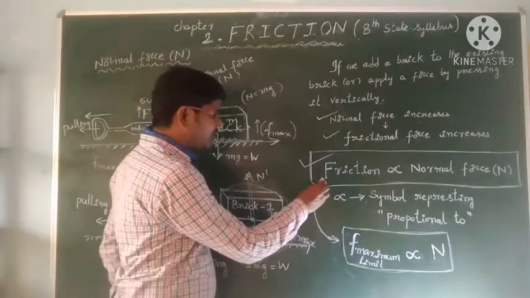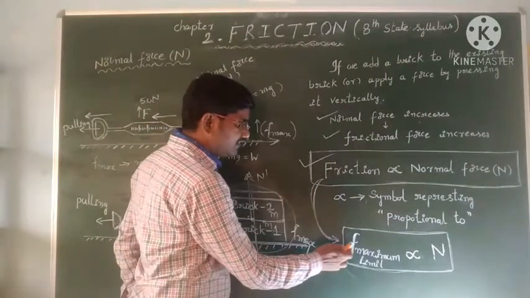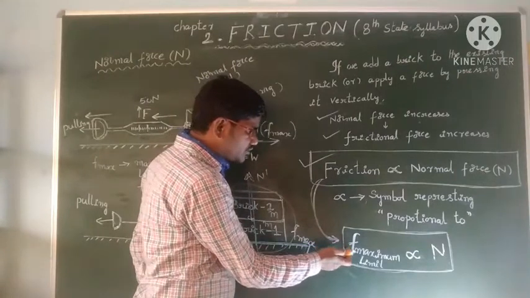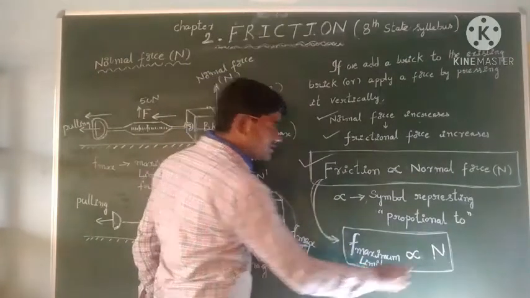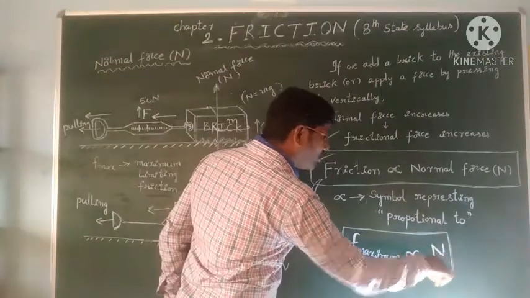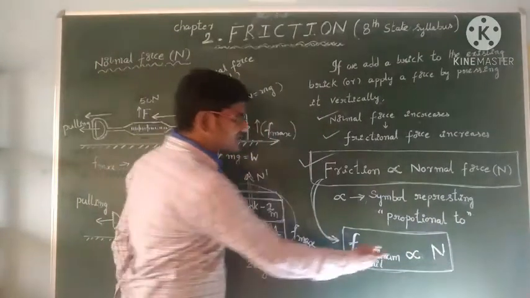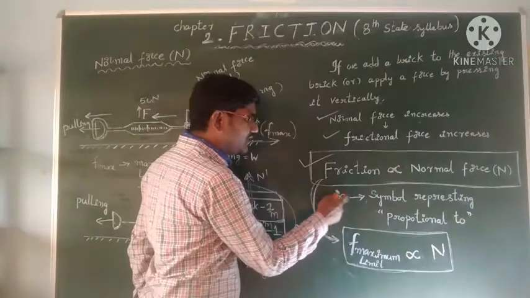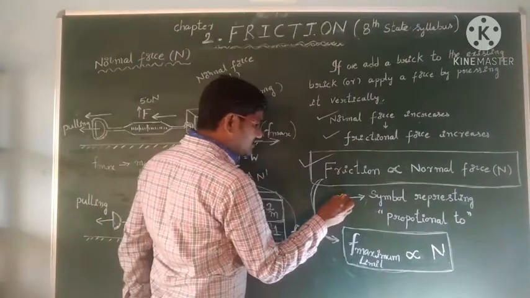This maximum frictional force, with the letter F, so the maximum limiting frictional force is directly proportional to normal force. And this is called the proportionality symbol.